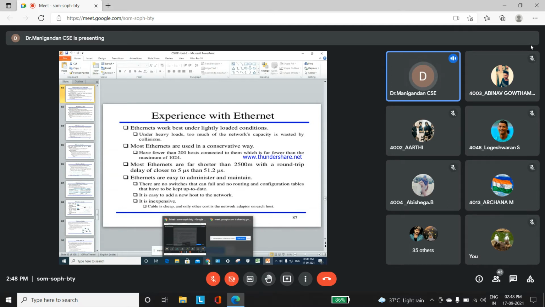It is inexpensive. What does inexpensive mean? Based upon the IO port only, the data is shared between the sender and receiver. With the help of the IO port, the Ethernet port and the transmitter are connected together, and frame transmission is done between them.